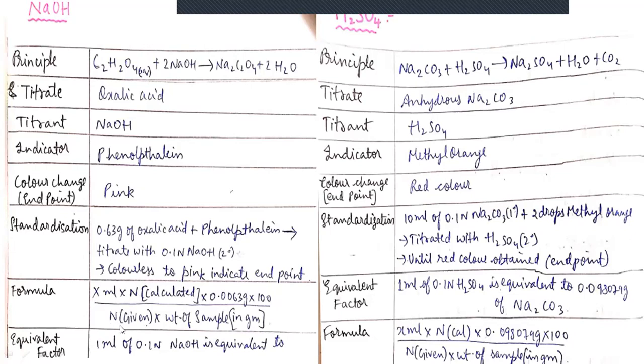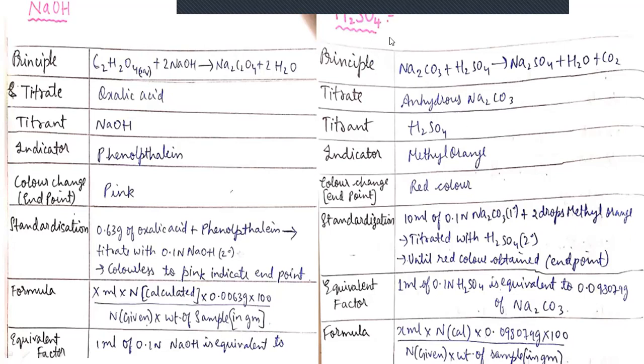For example, if you take 0.1 normal NaOH but when you calculate, it gives around 0.05 normal, then we place 0.05 here and 0.1 here. And this is the equivalent factor, 0.063. The equivalent factor of NaOH is 0.063, multiplied by 100 and divided by the weight of the sample, that is how much weight we have taken. By using this formula, we can easily calculate the percentage purity of NaOH.